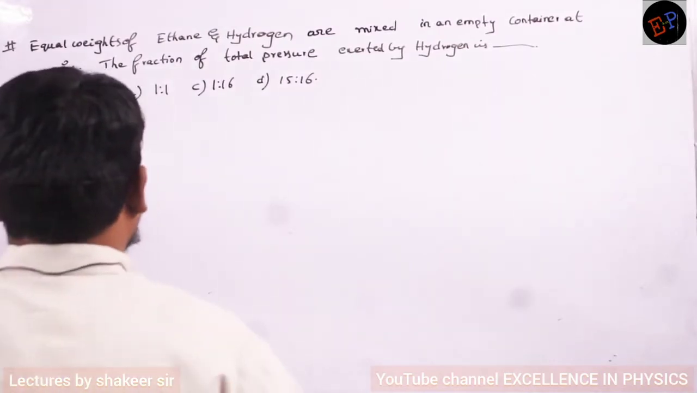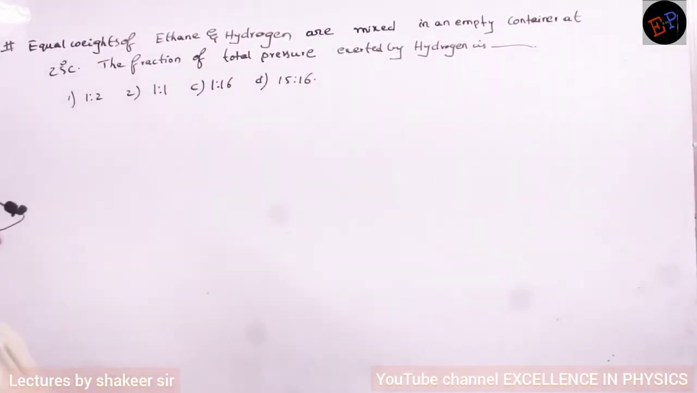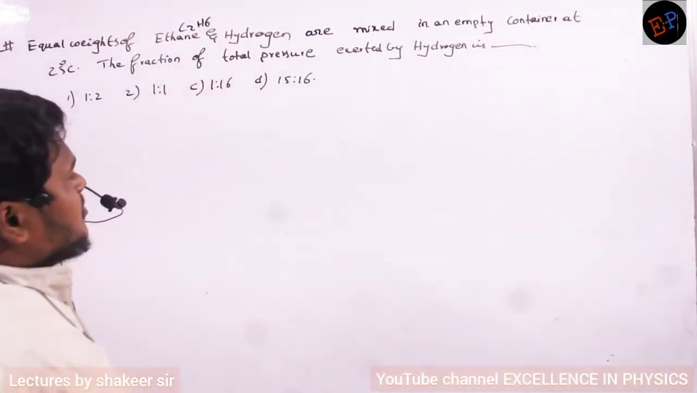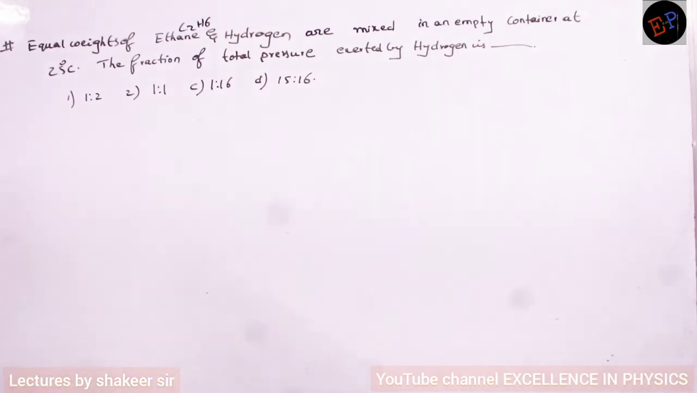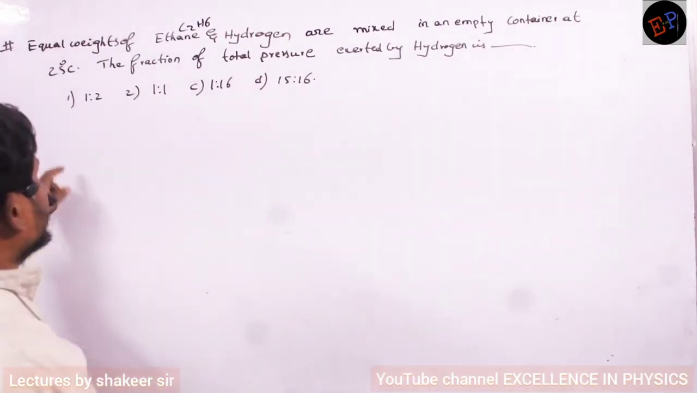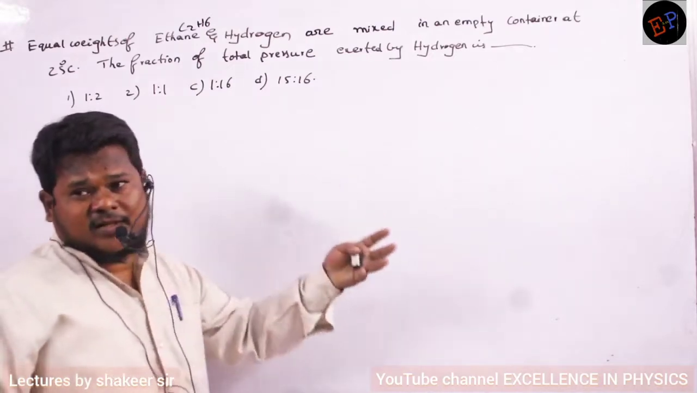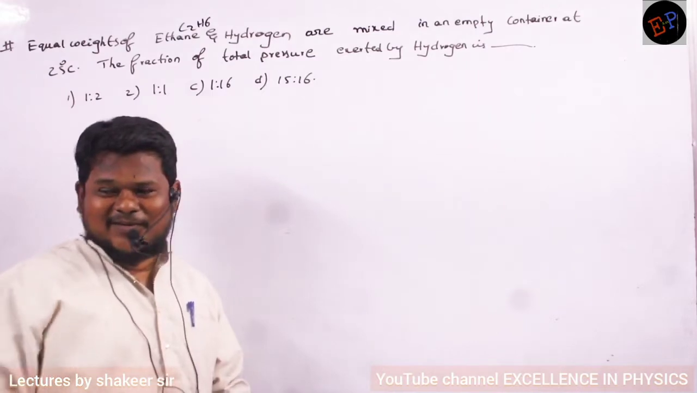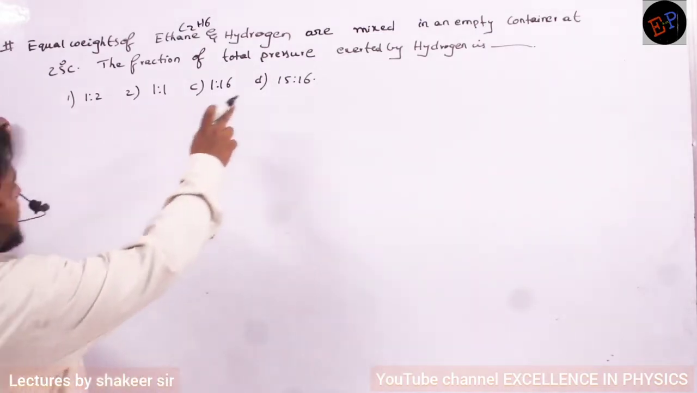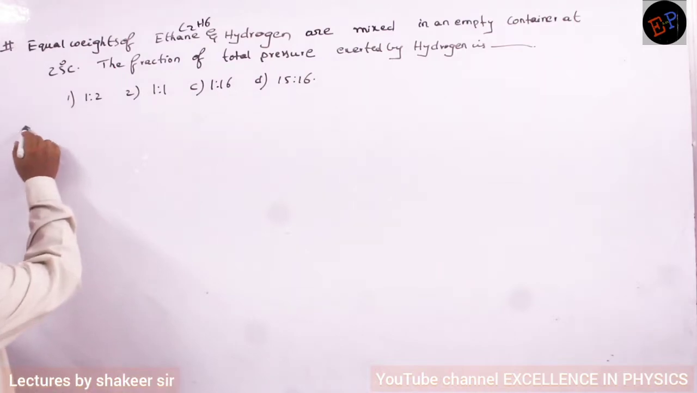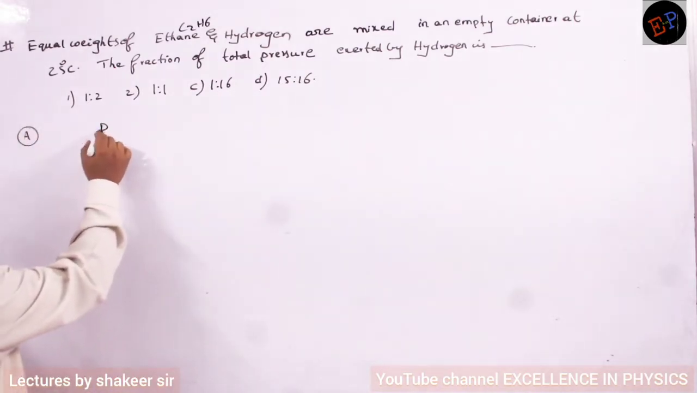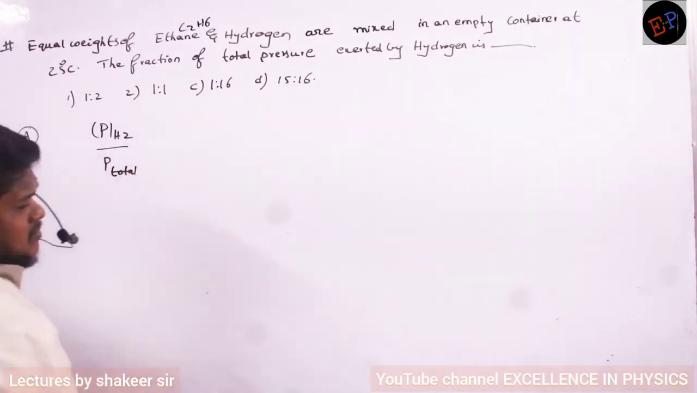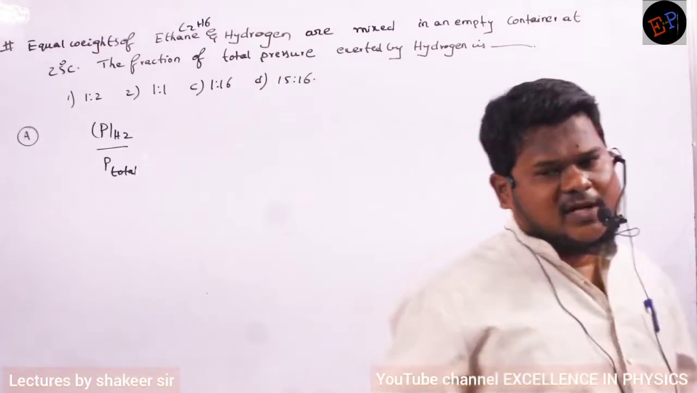Now see the question: equal weights of ethane, C2H6, and hydrogen are mixed in an empty container at 25 degrees Celsius. Weights are equal, meaning masses are equal. If mass is equal, weight is also equal because we are on the same planet. So the fraction of total pressure exerted by hydrogen is asked. So what he is asking is the pressure exerted by hydrogen divided by total pressure. This is called fractional pressure.